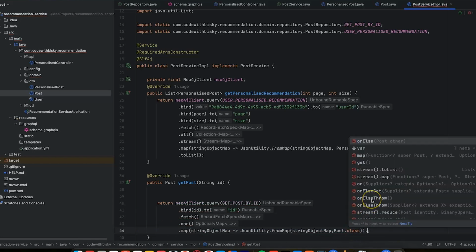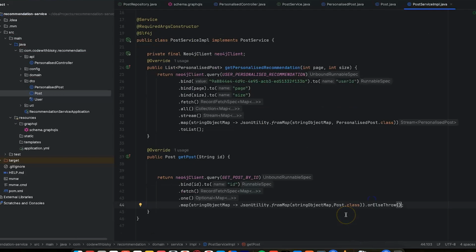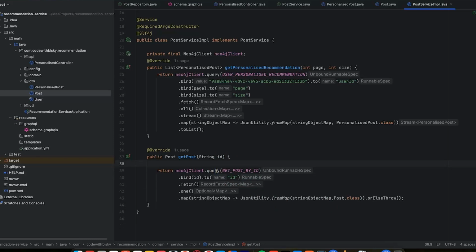Or else throw. If we don't have this post, I don't know what happened. It means someone is trying to open a record which does not exist or which has been deleted. You can throw an exception, so it's fine. Then this is the get post, and the get post is fine.